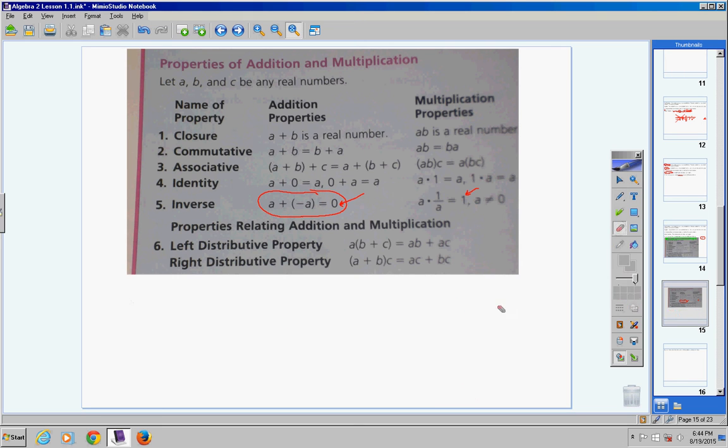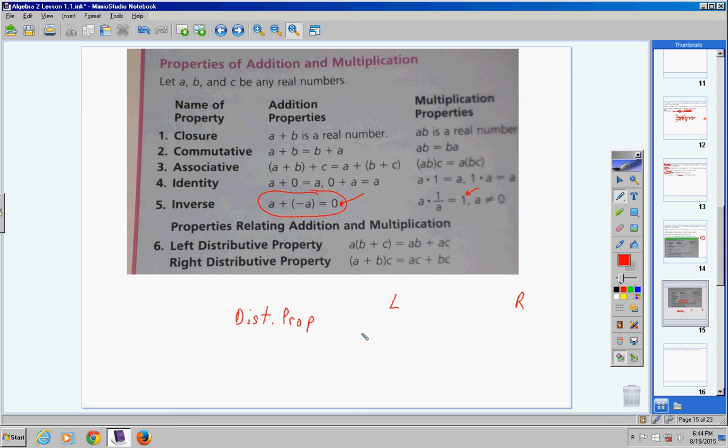I will very quickly, and I mean very quickly, go over this. I'm just going to call it distributive property. I'm not going to worry about left and right. Okay, the bottom line is this. Actually, I will give you an example of the left, an example of the right. Okay, all right, distributive property.